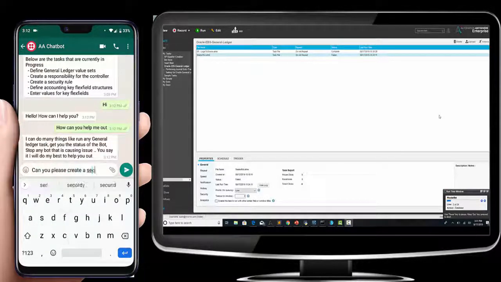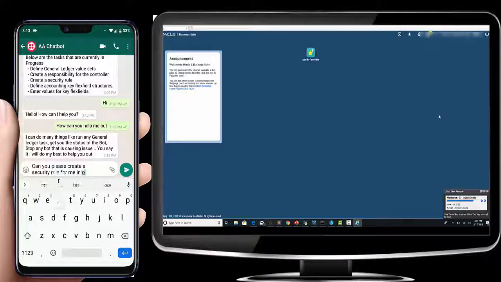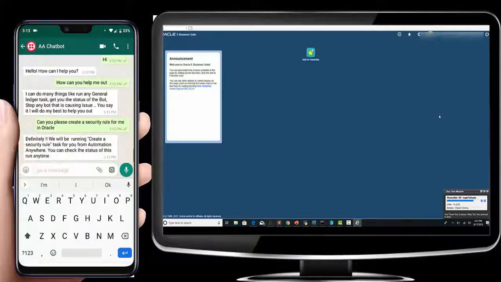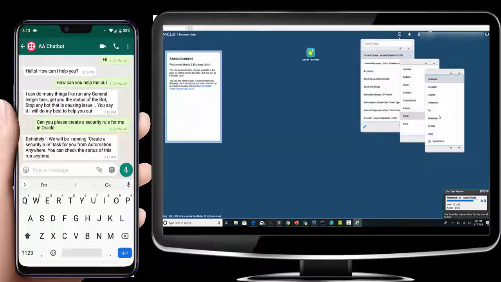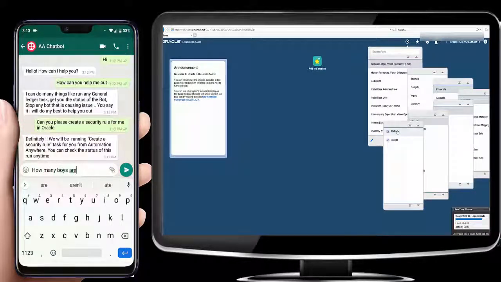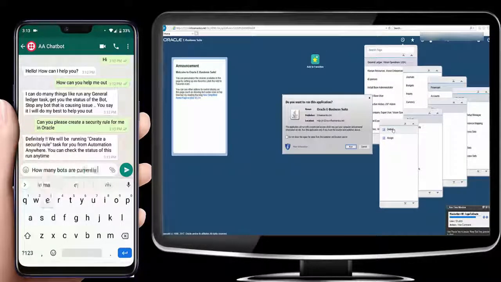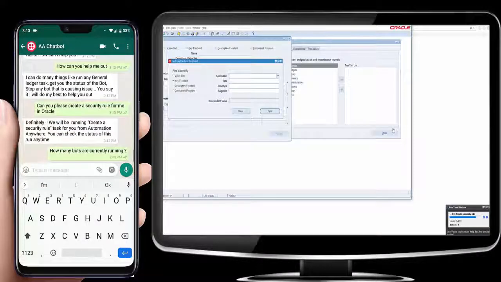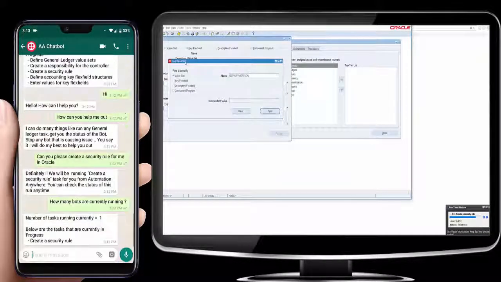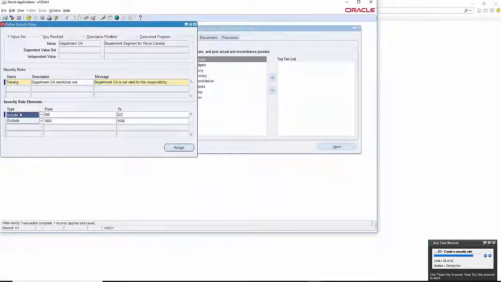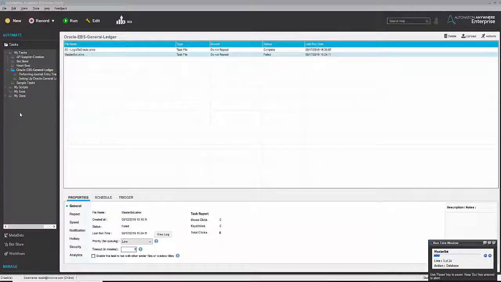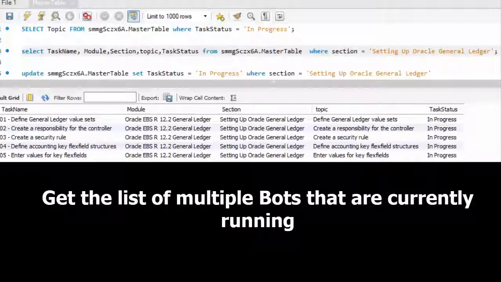When the user requests to run any task, you can see that the bot is triggered on the machine and the respective task has been executed. In the same moment, if the user asks for bot run status, it will reply with the current bot run which is in progress. In this example, the user has requested to run create security rules task which is executed successfully. If you have multiple bots running, then you can get the list of the bots that are currently running.